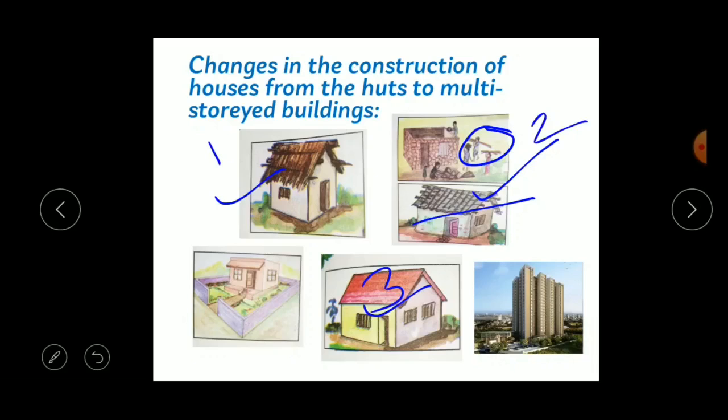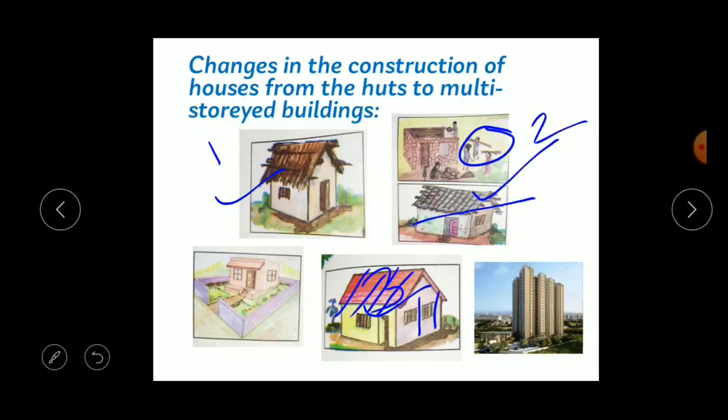Here you can see that the walls were built with burnt bricks, right? And they were whitewashed. Yes. So next, the Mangaluru tiles were used for roofing. In this house, they used Mangaluru tiles for the roofing.